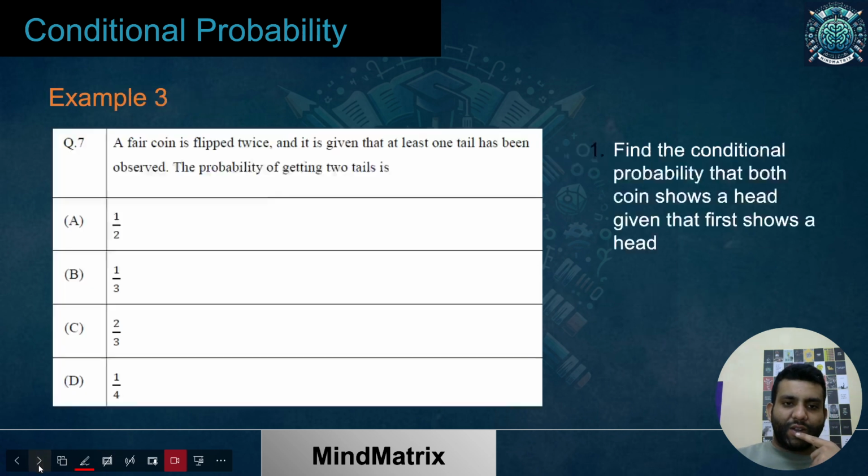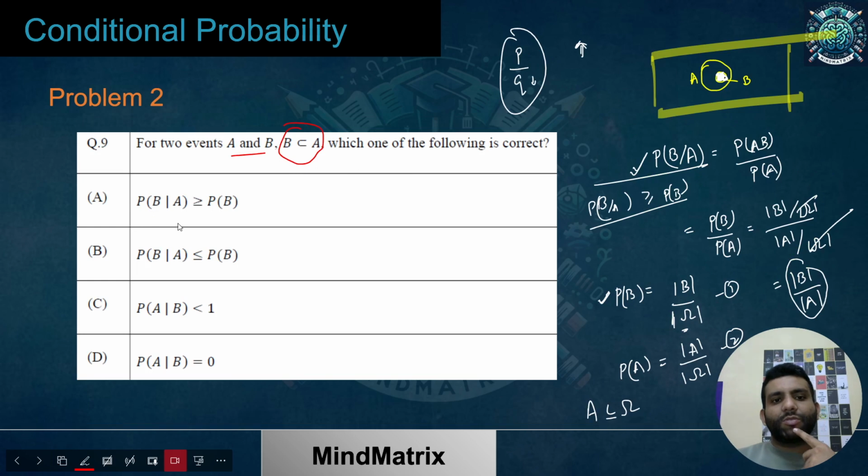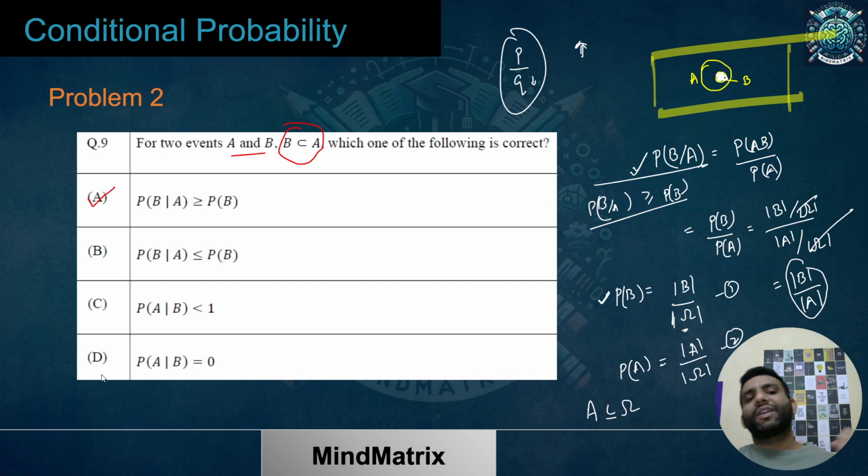Over here it is P of B given A. So whenever your denominator decreases, your overall fraction increases. So that is the case here, and this is definitely correct. Let's check the others. So this one is for sure wrong, just because we know it is going to be greater. So definitely this is wrong.